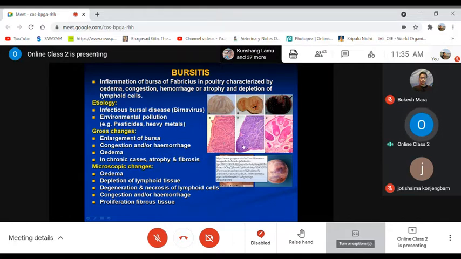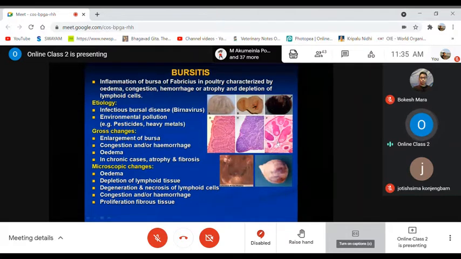Normally, it should be full of intact lymphocytic cells. But in such cases, there has to be destruction or depletion of the lymphocytic cells. So there will be a reduction in the lymphocytes, and degeneration as well as necrotic changes of the lymphocyte cells used to be there.